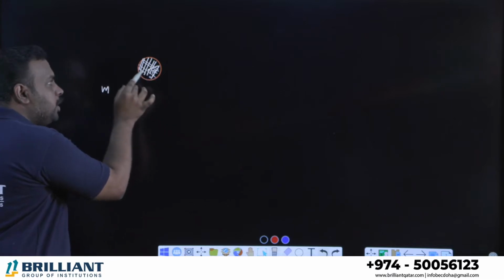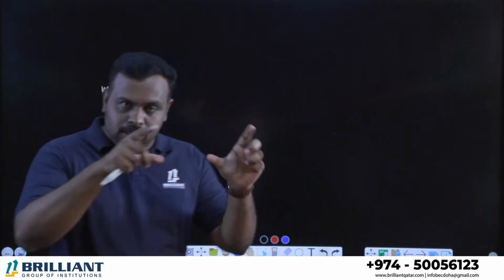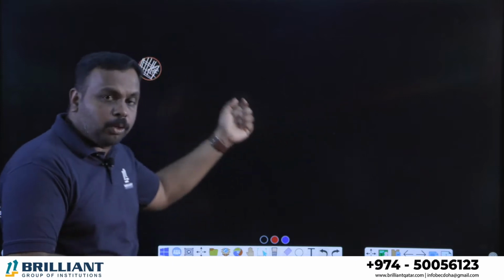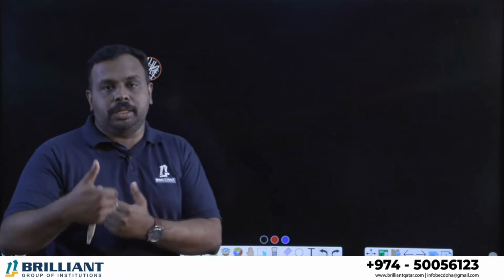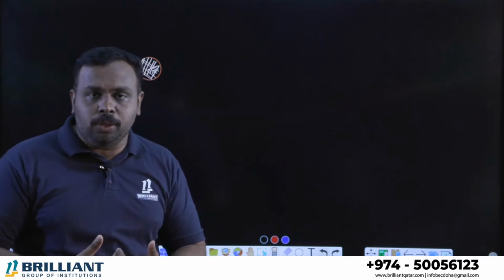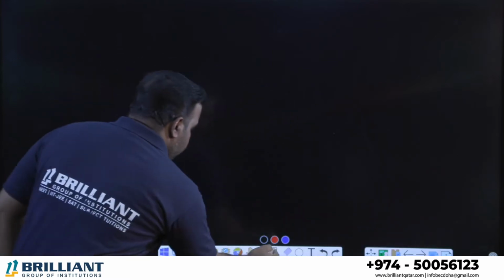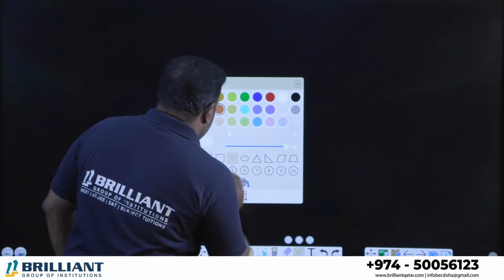You know what is the difference between a ring and a disc? It's only in the mass distribution, right? On a disc, the mass is distributed everywhere, but ring means it is only at its rim. Please note that their mass is the same, their radius is the same. And I'm going to release these two, the ring and the disc, from the top of an inclined plane. Both will reach the ground. Who will reach in the shortest time? That's what we are going to discuss now. And after that, we will go back to our question, raw egg or boiled egg, which one will reach the bottom? Okay, so listen. For that, let us take an inclined plane.